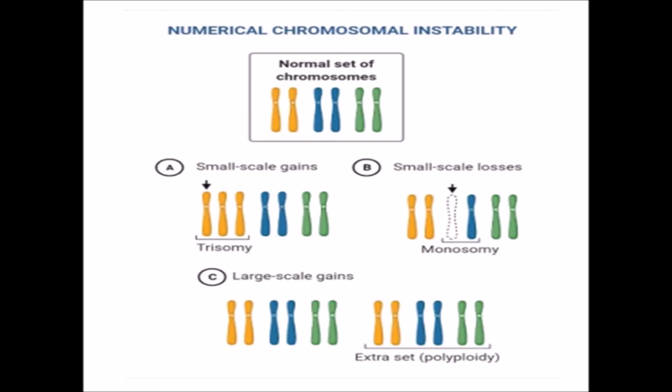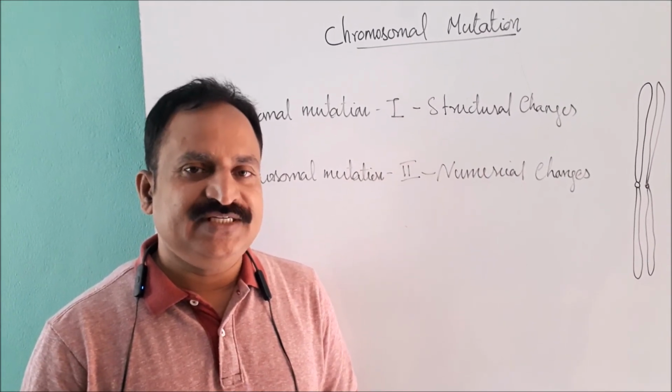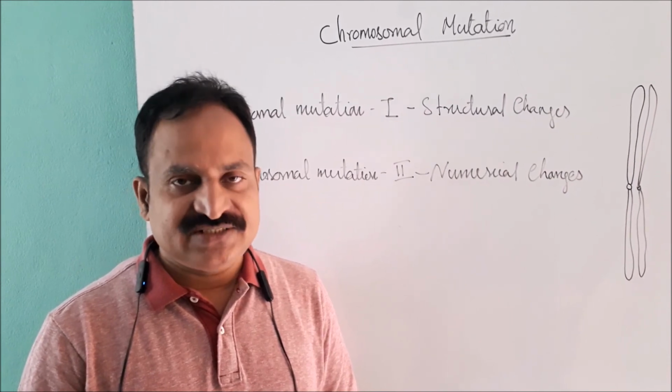Diagrammatic representation shows numerical chromosomal instability. That means change in chromosome number from normal set. That may take place as small scale gain, meaning addition, cause trisomy, or in some small scale losses, meaning monosomy, that means only single chromosome present, another chromosome is absent, or large scale gains, that is called polyploidy or extra set of chromosomes. When we come into the last part of chromosomal mutation, then we can see applications of